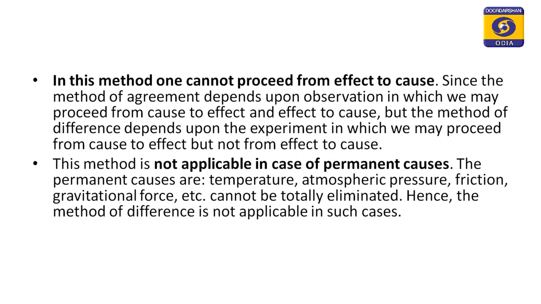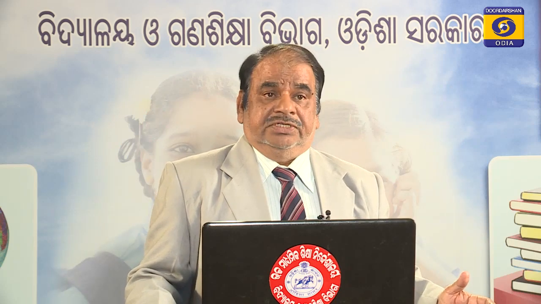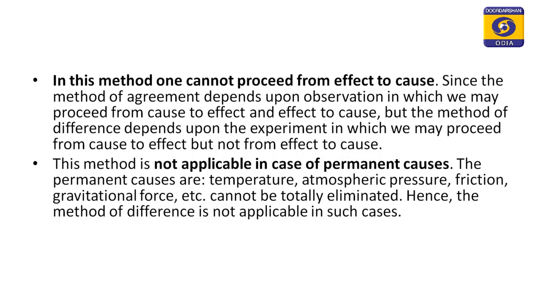And another important defect of this method is that it is not applicable in case of permanent causes. There are some causes which are permanent, and we cannot remove them. Suppose we cannot completely remove the light in an open space in the daytime, because the sun is a permanent source of light. The presence of the atmosphere is also permanent.